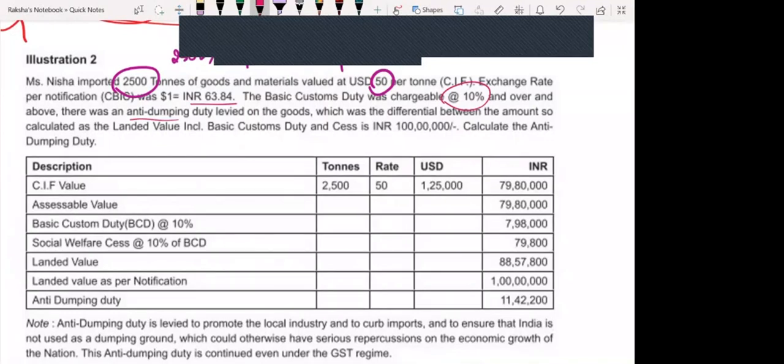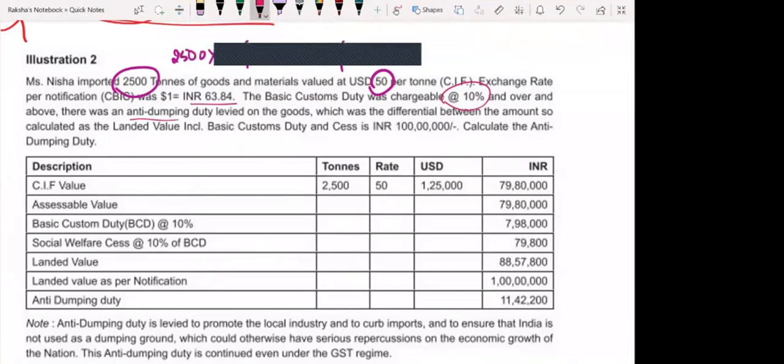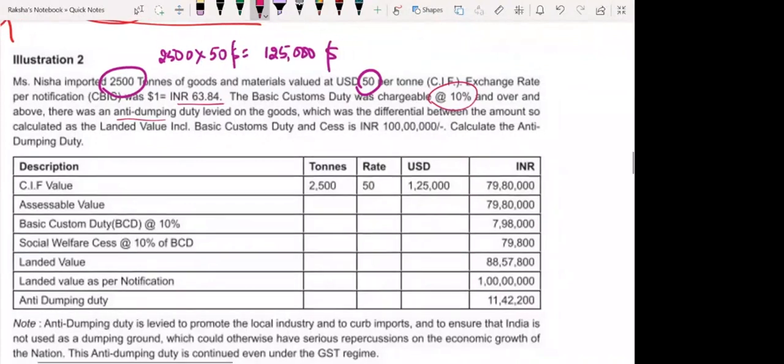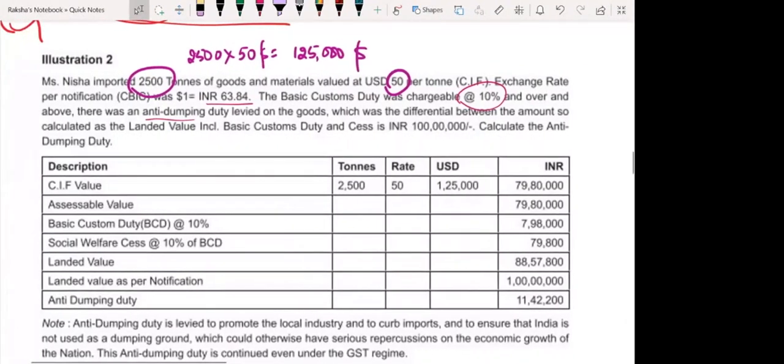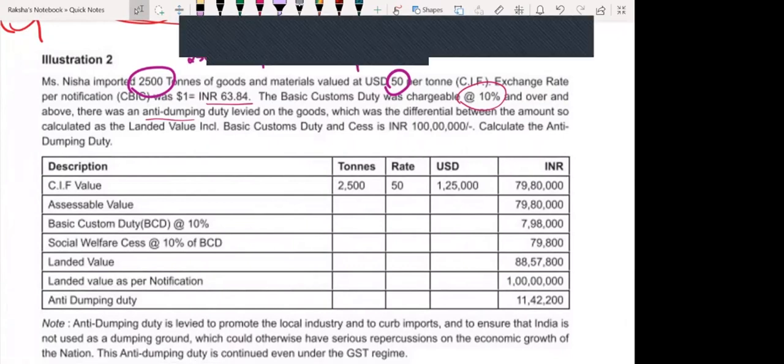The cost itself is so low that Indian manufacturers will not be able to produce at the same rate, so they will suffer a loss and have to close their industries. So to prevent our land from getting dumped, our country will impose an anti-dumping duty to make their goods costlier, so that nobody in India will buy them. Alright, fine.